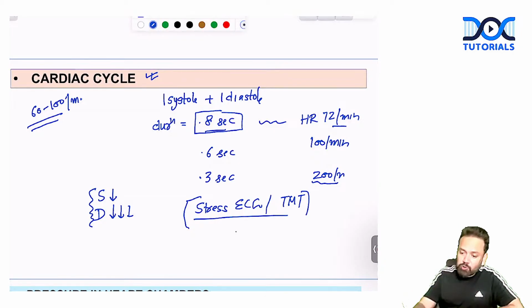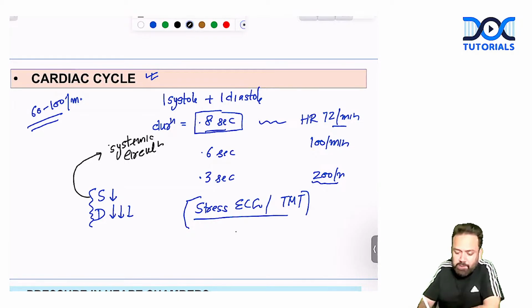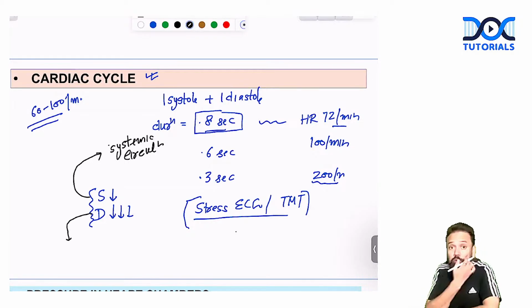During systole, your heart is supplying blood to the systemic circulation. And during diastole, the heart is giving blood to itself, the coronary circulation.